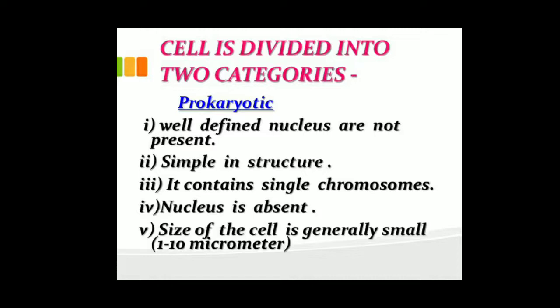Prokaryotic cells are primitive cells. So these cells are simple in structure. These cells contain a single chromosome. Nucleus is absent. If nucleus is absent, then the genetic material is scattered inside the cell. The size of the cell is very small, 1 to 10 micrometers.